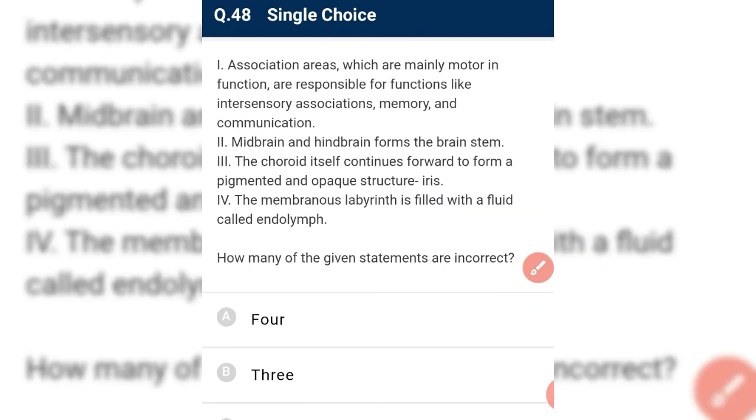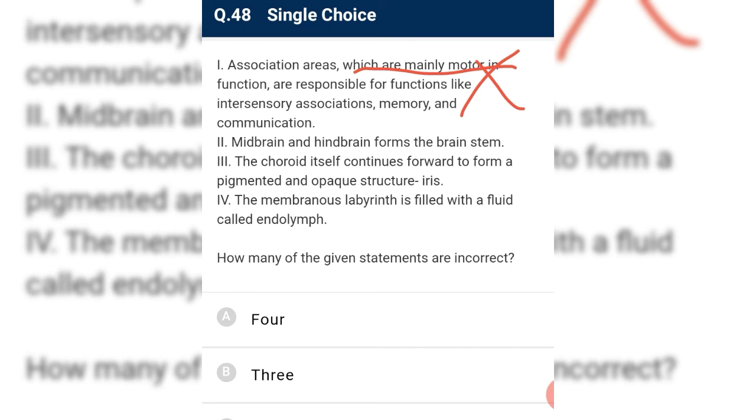Okay, next is association area which are mainly motor. We have talked about this question in the hard question set, and it is a hard question. Association areas are neither completely sensory nor motor, so it is incorrect and it is not our required answer.